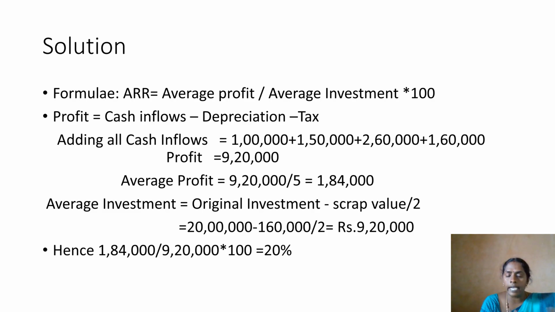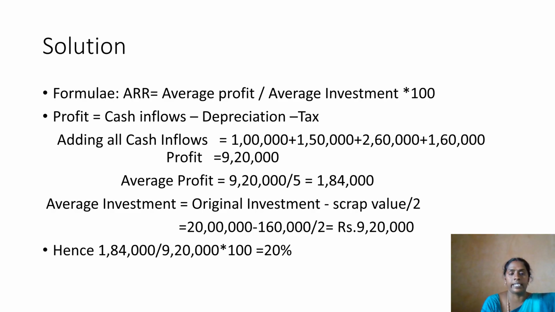In that problem depreciation and tax are not given separately, because they are already subtracted, which is why they mention cash inflows after tax and depreciation.